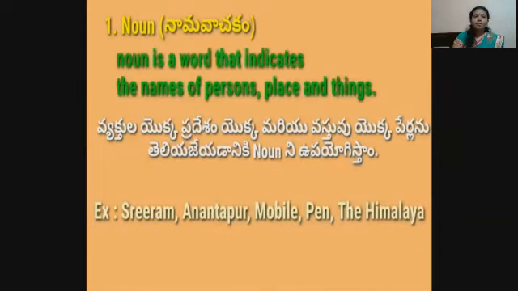Next, first, what is a noun? Noun is a word that indicates the names of persons, place, and things. For example, Sriram, Anantapur, mobile, pen, the Himalaya. Here Sriram is a noun. Anantapur is a place. Mobile is thing.